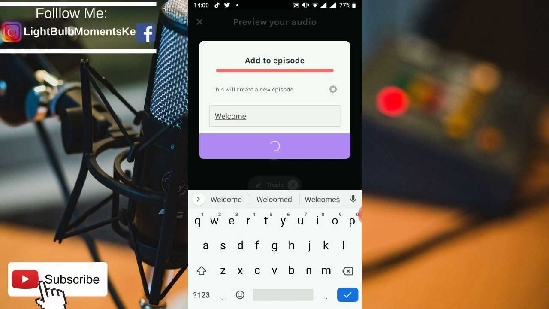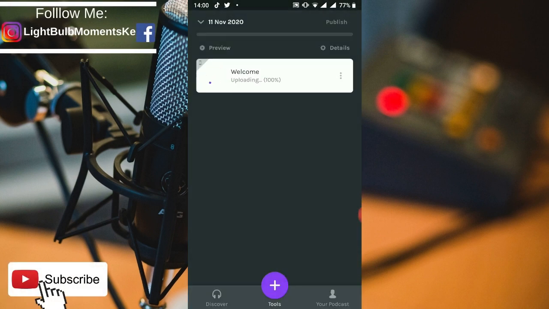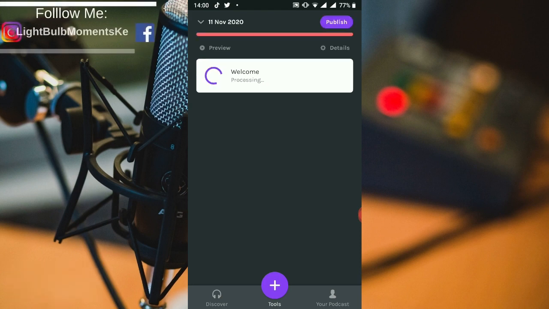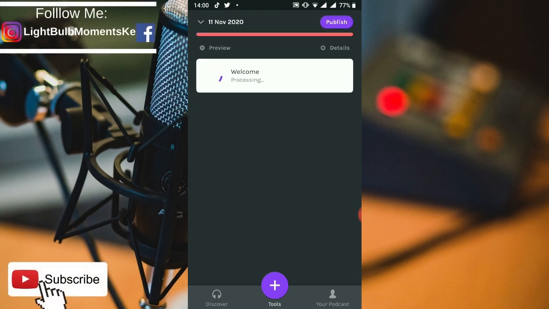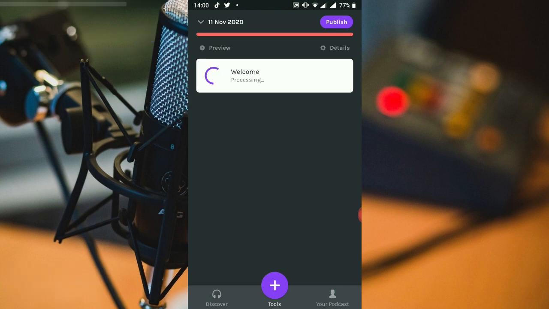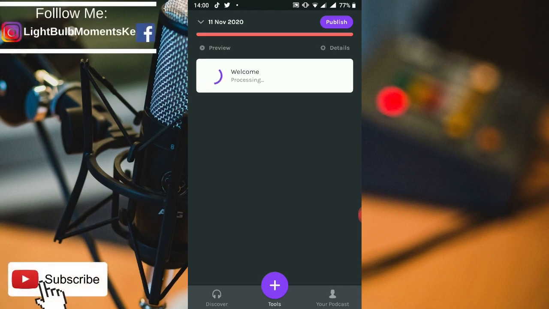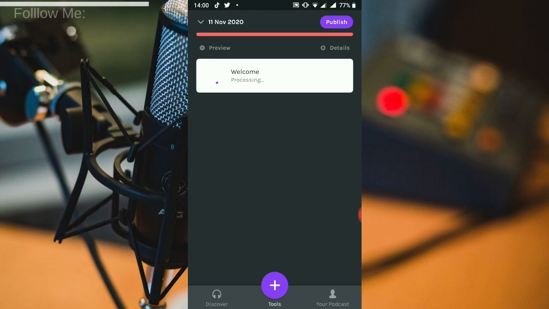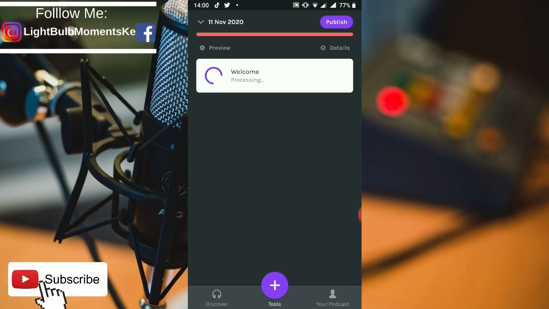Then add recording to episode, and voila, the episode will be processed. And once it is done, you can again, at the top, publish it if you feel that work is final and there are no more changes that you'd want to add to it. And should you want to preview it before you publish it, you can do so.